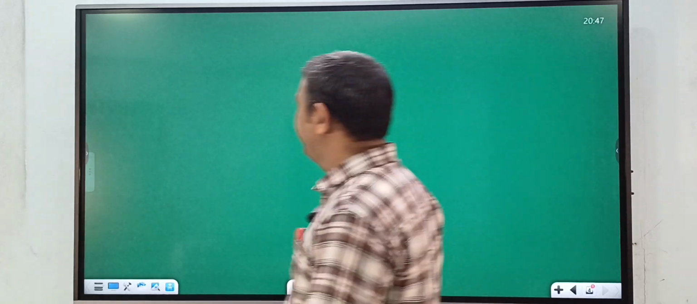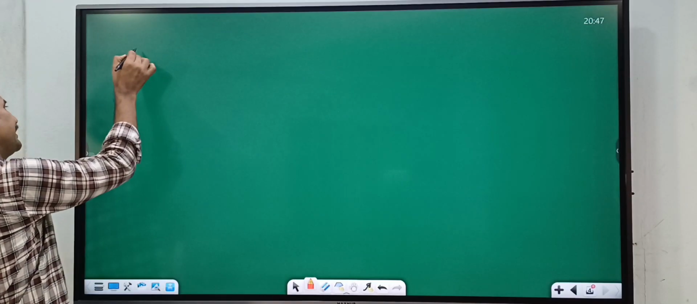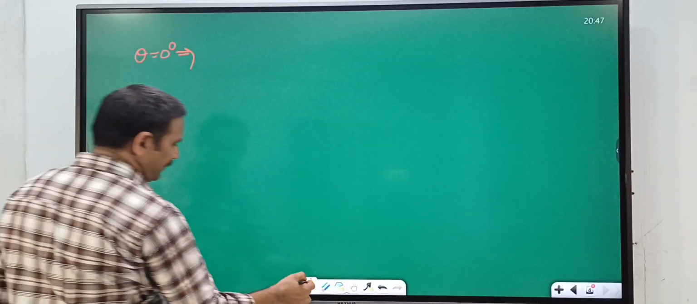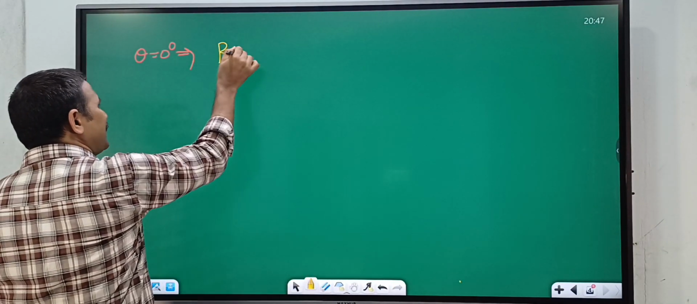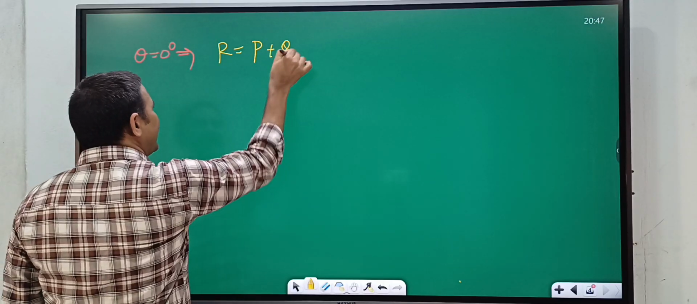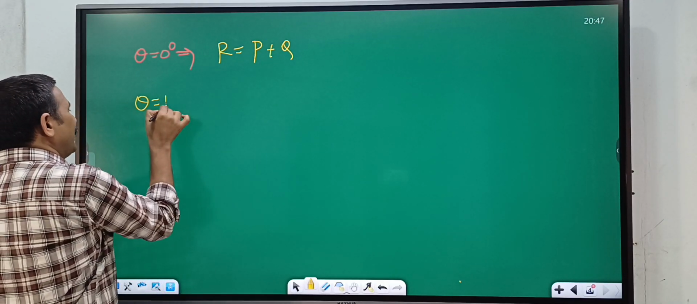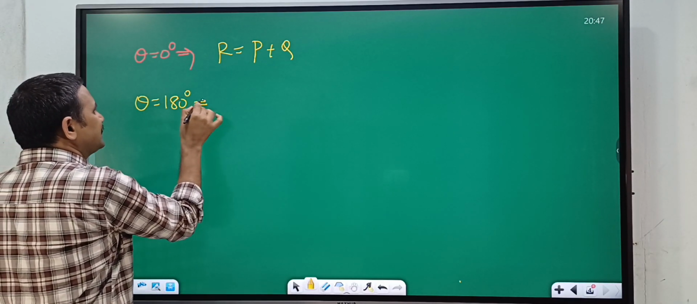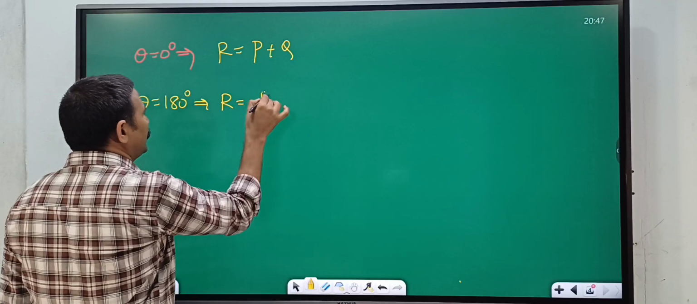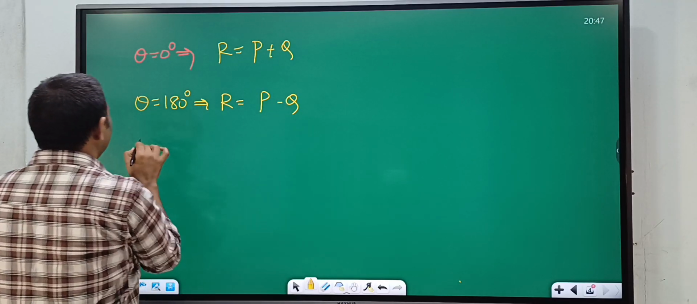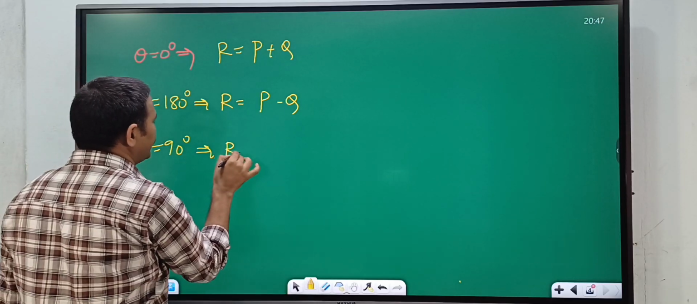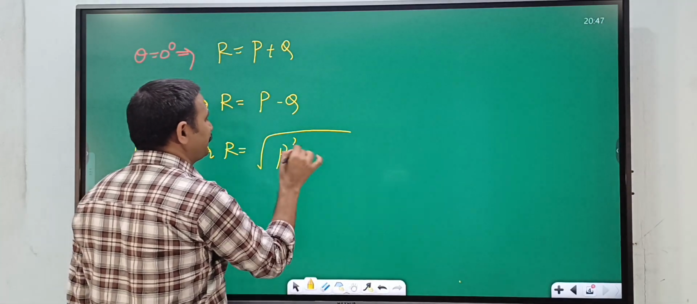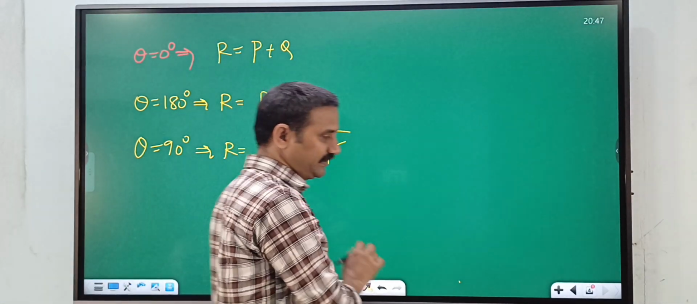So when the angle between the two vectors theta is equal to 0 degrees, then what is the resultant vector magnitude? Resultant vector magnitude r is equal to p plus q. And when theta is equal to 180 degrees, then r is equal to p minus q. When theta is equal to 90 degrees, then r is equal to under root of p square plus q square.